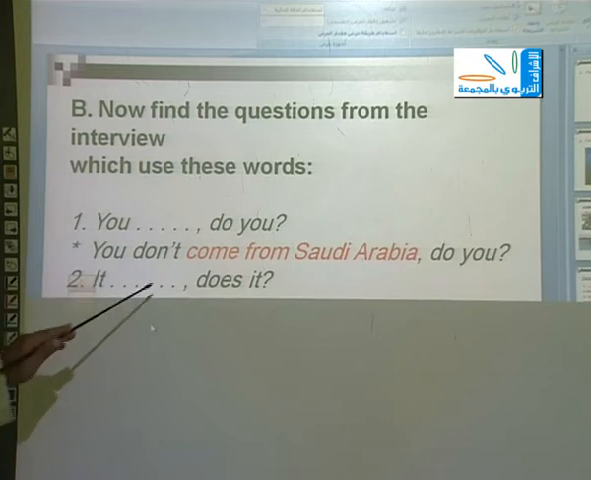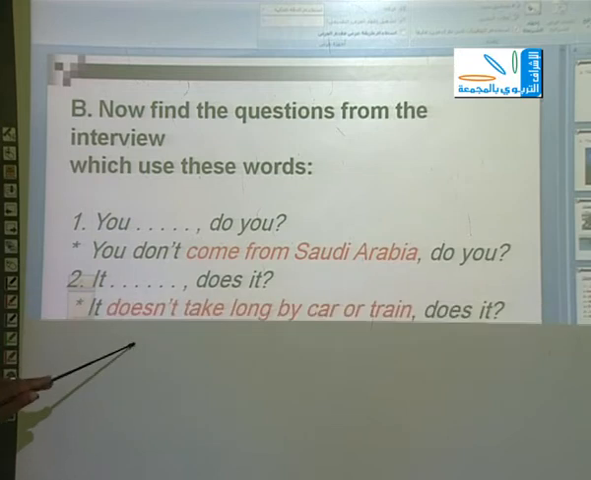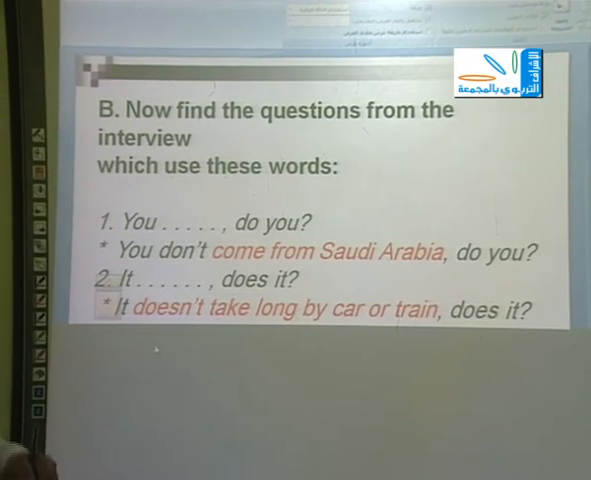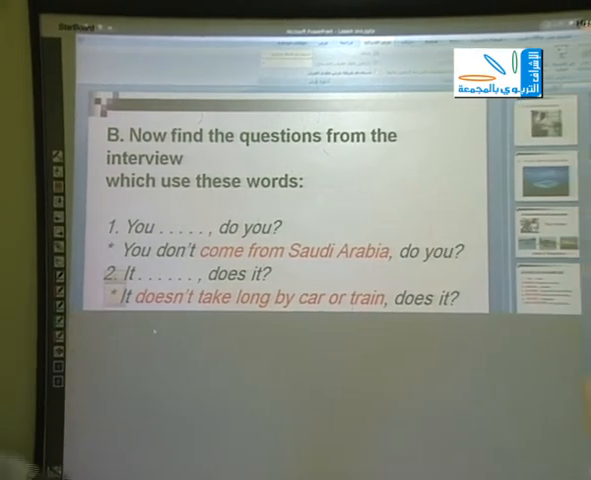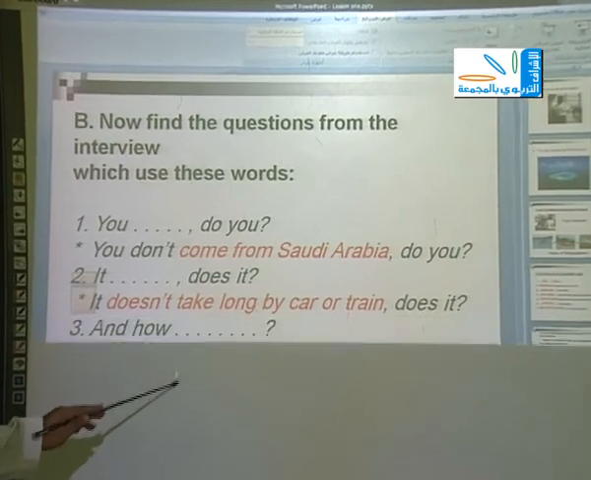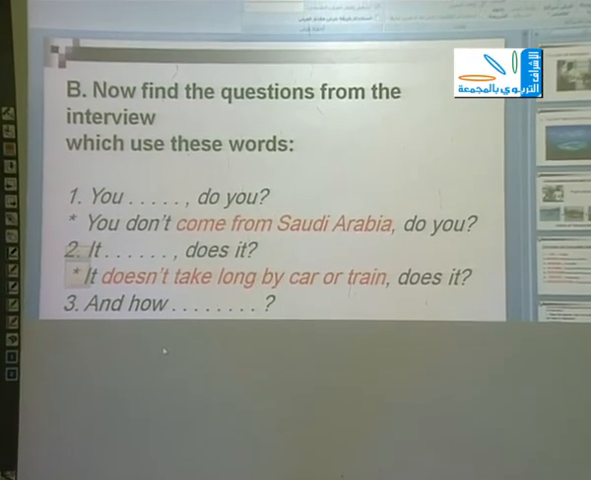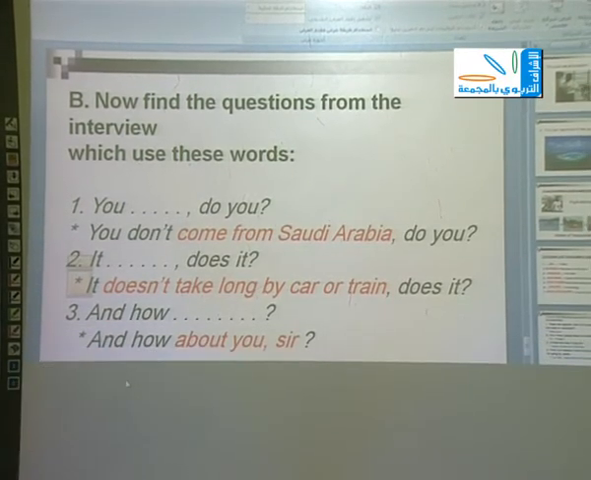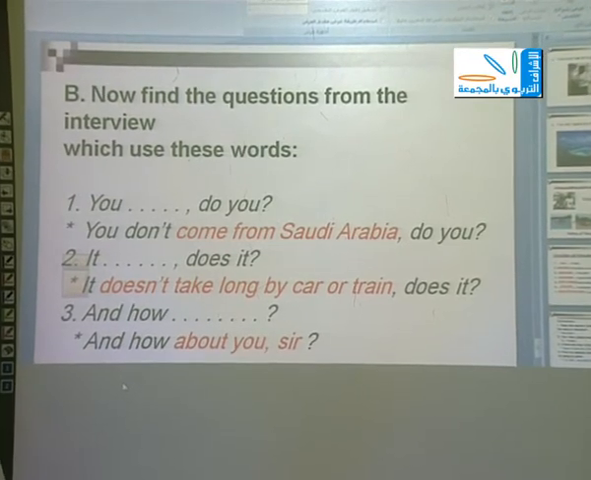Number 2, "it space does it." So the missing part is, "It doesn't take long by car or train, does it?" The missing part is "doesn't take long by car or train." Number 3, "and how space." The missing part is "about you, sir." So we can say like this: "And how about you, sir?"